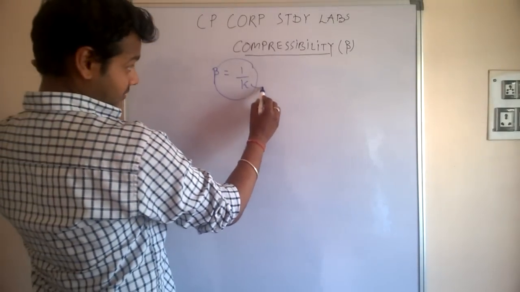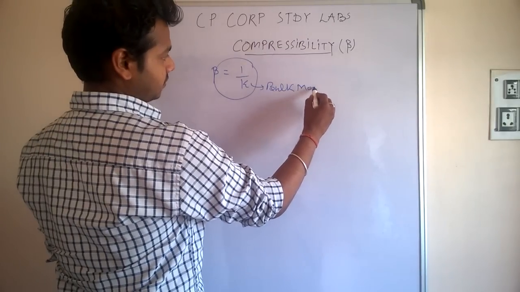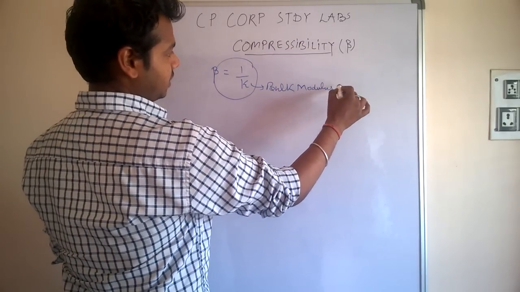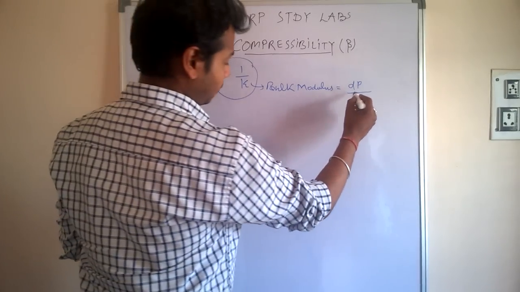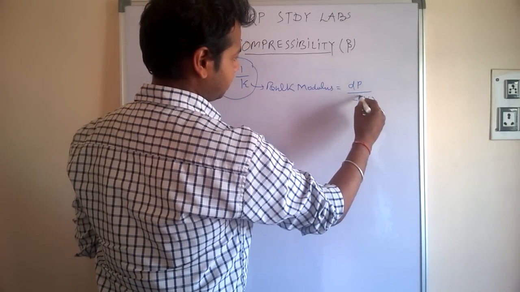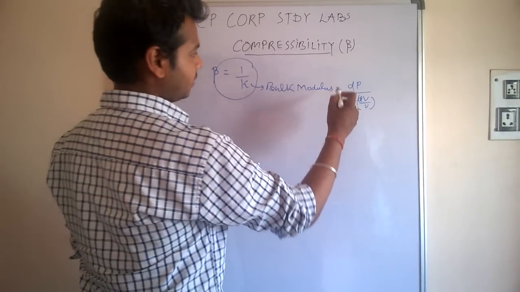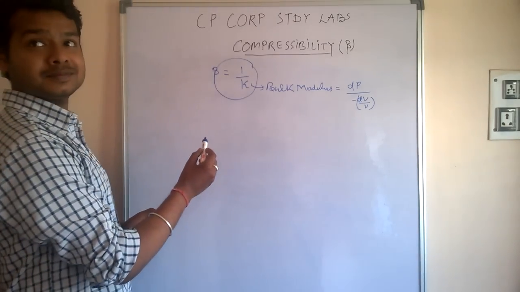It's bulk modulus, which is given by change in pressure upon change in volume to the original volume with a negative sign. All these details were seen in previous videos.